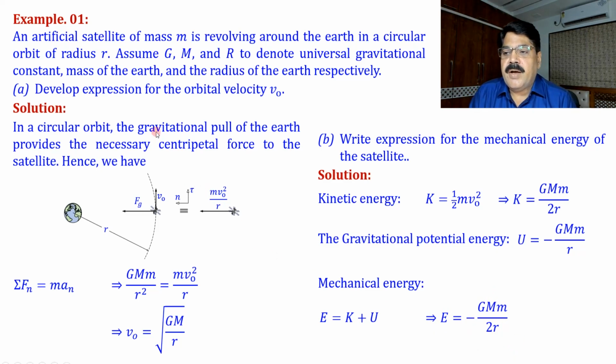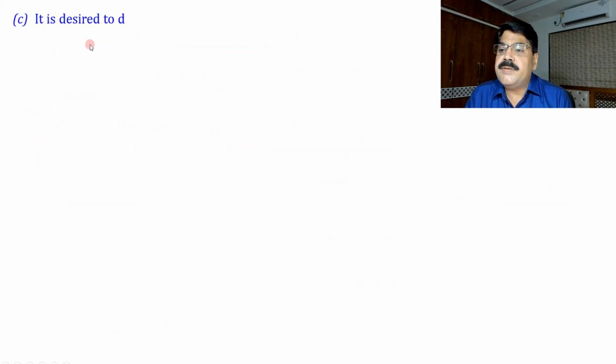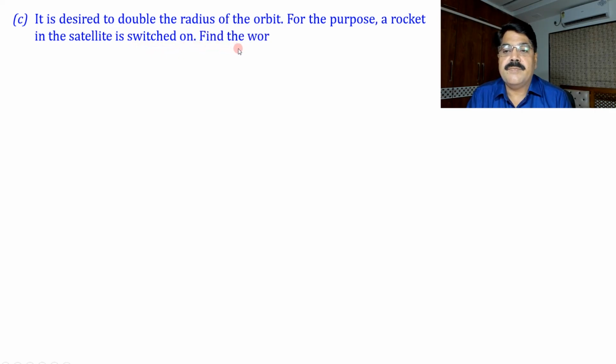Now in part A we have obtained the orbital velocity, and in part B the total mechanical energy. Now we can take some situation where conservation of mechanical energy, or the work energy theorem on a system, is applicable. So let us see part C. It is desired to double the radius of the orbit. For the purpose, a rocket in the satellite is switched on. Find the work done by the rocket.